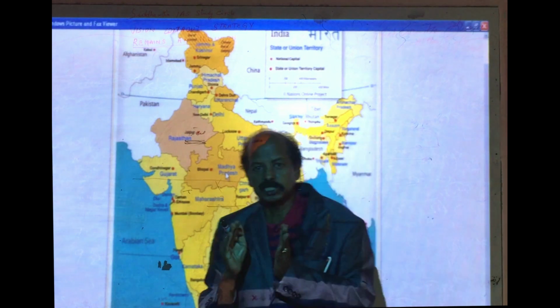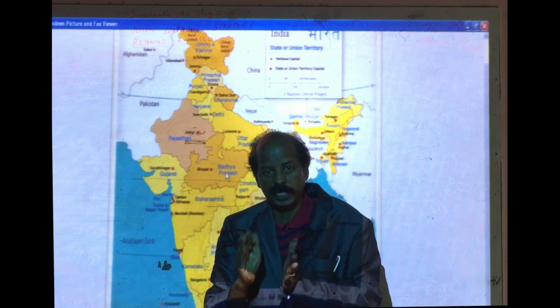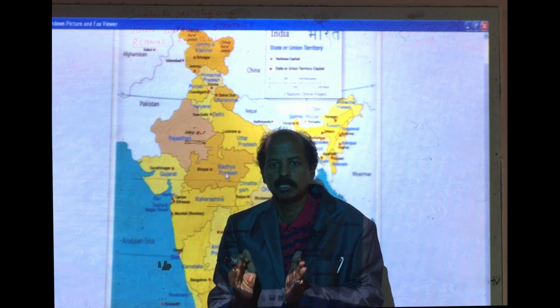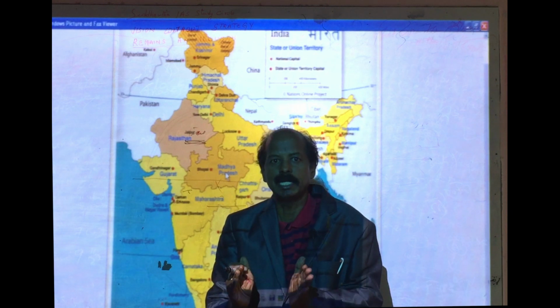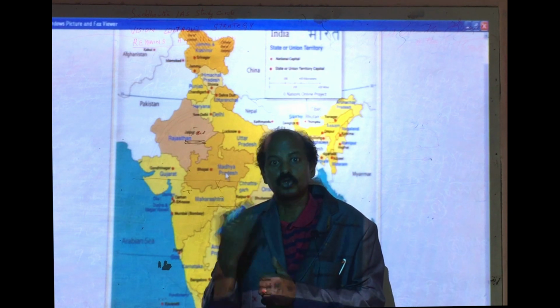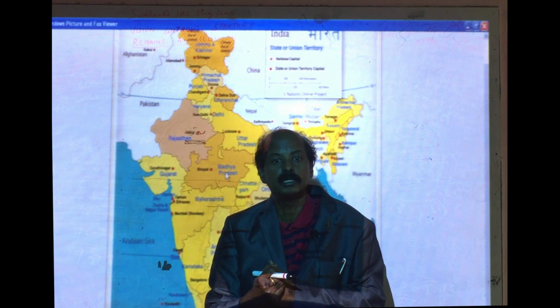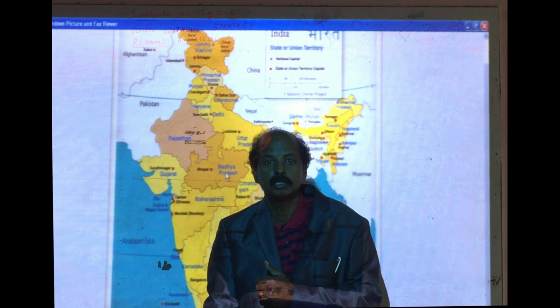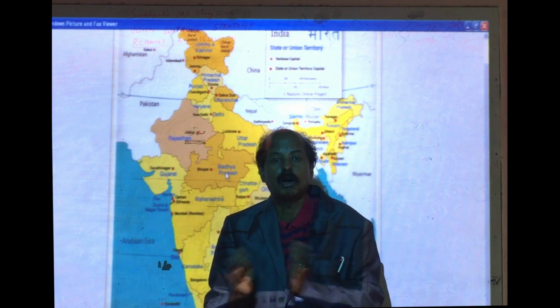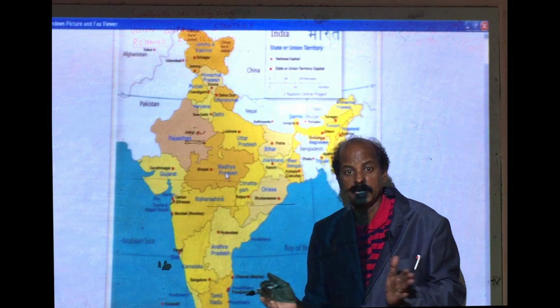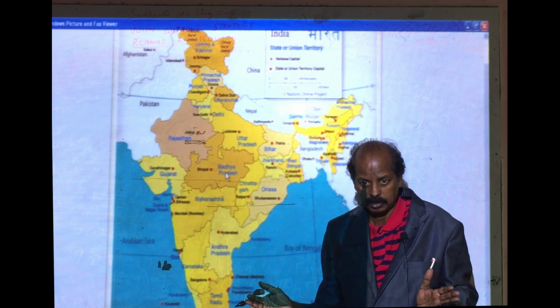So these are the states and union territories. You have to know very clearly. You go through the Indian map and you should possess the Indian map. Go through it and see how all states and union territories are located in India geographically.